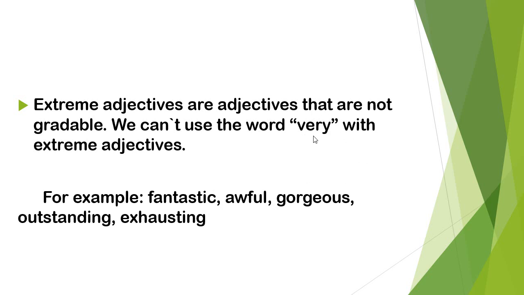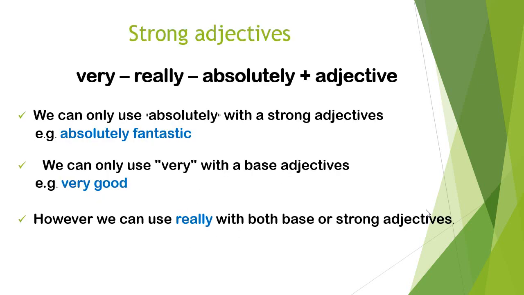We can't say very fantastic or very awful because these words are extreme adjectives. Extreme adjectives are also called strong adjectives. Sometimes we call them extreme adjectives, and in some cases we call them strong adjectives.